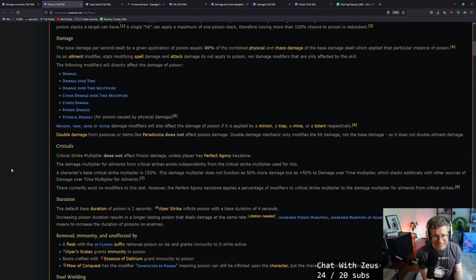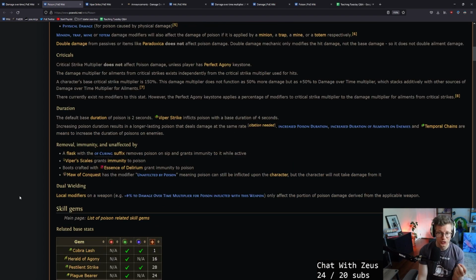Critical strike multiplier does not affect poison damage unless you have the Perfect Agony keystone. The damage multiplier for ailments from critical strikes exists independently from the critical strike multiplier used for hits. Base critical strike multiplier is 150. This damage multiplier does not function as 50% more damage, but as a 50% damage over time multiplier, which stacks additively with other sources of damage over time multiplier. This is all just for Perfect Agony. By default, poison is not a crit-based ailment, but you can turn it into a pseudo crit-based ailment by using Perfect Agony here. The default base duration of poison is 2 seconds.